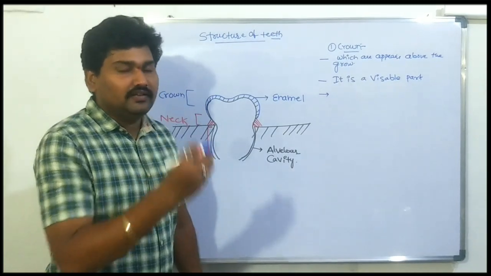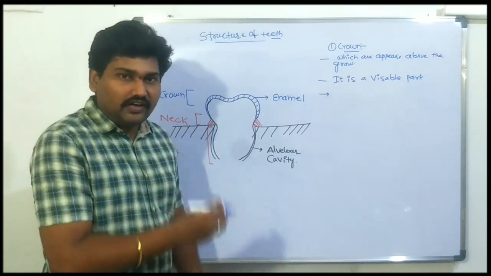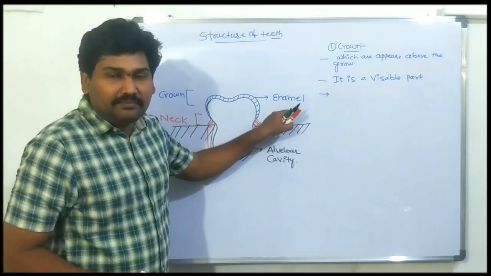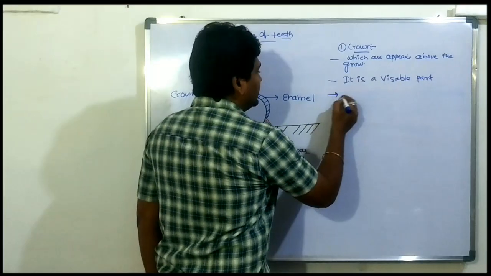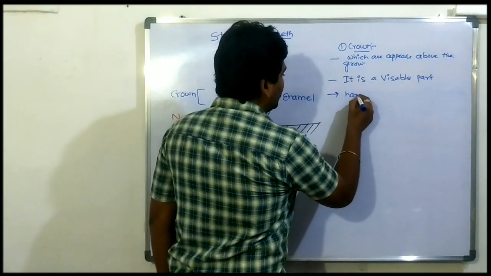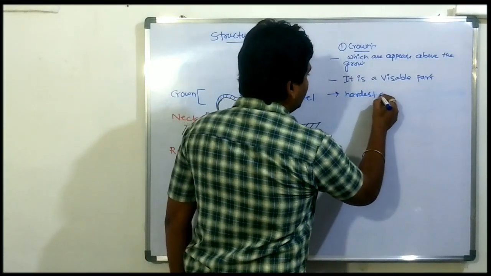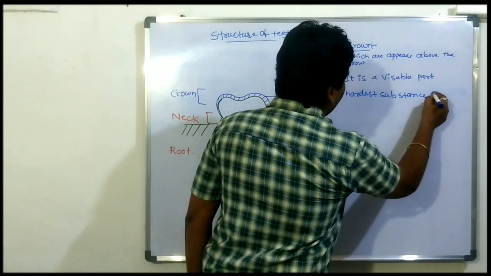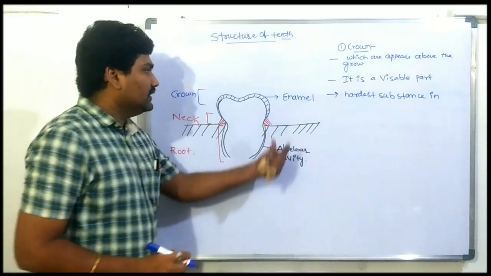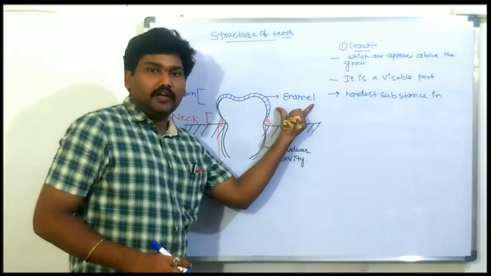It is not a living thing. It is commonly known as the hardest substance in our body.